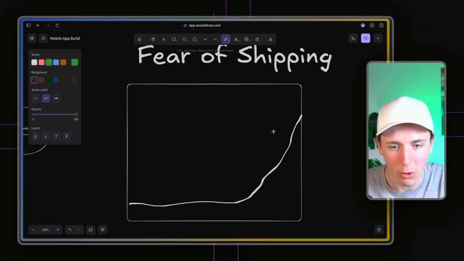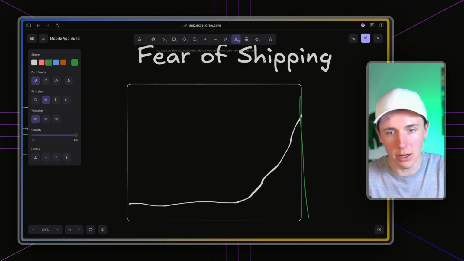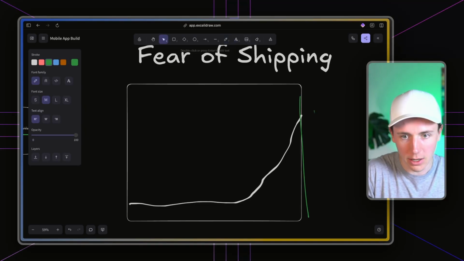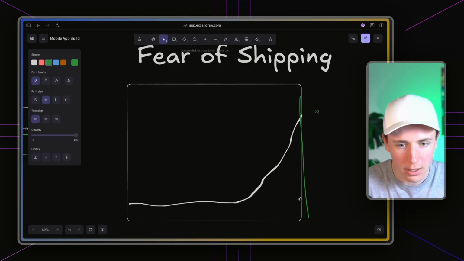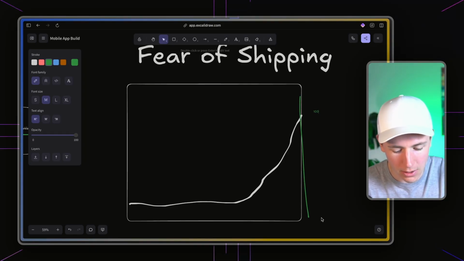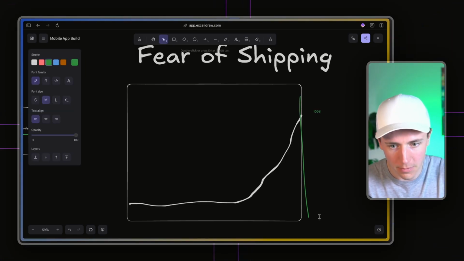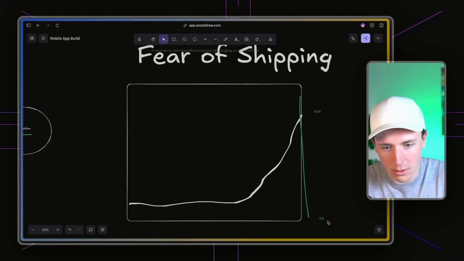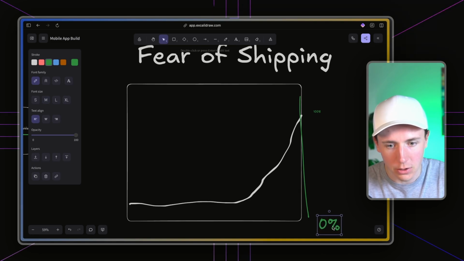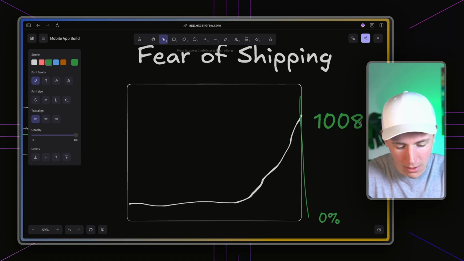And so most people think that their app has to be absolutely perfect. Let's say this is 100% up here. So if I go right here, this is 100% perfect. And down here is 0%. Let's make those a little bigger. So there's 0 down here, and then this is 100.